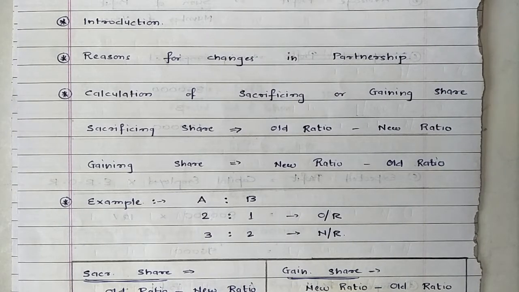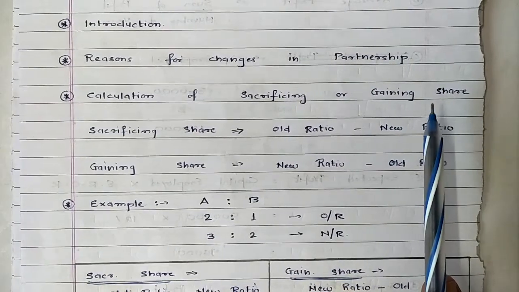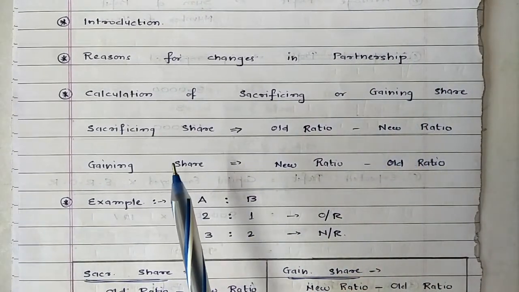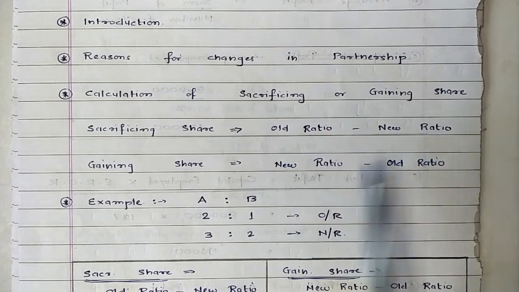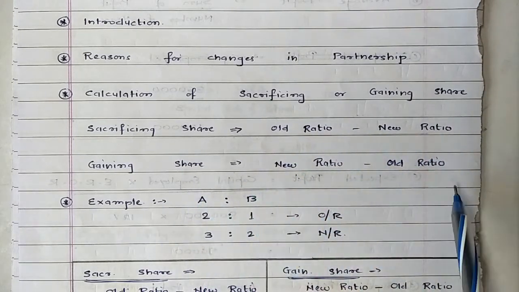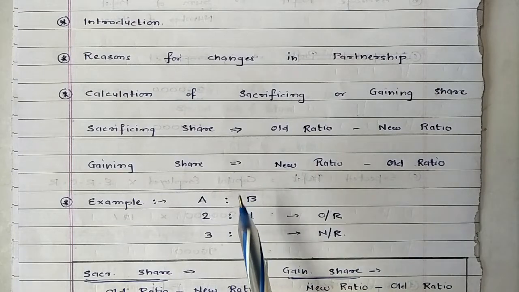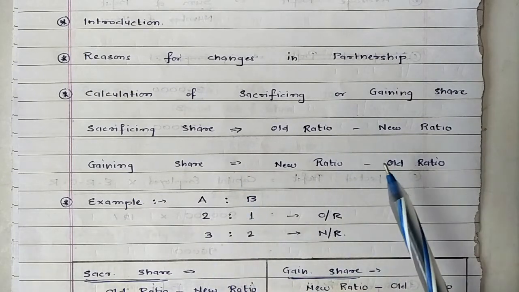One is calculation of sacrifice or gain made by partner. So how to calculate the share of sacrifice or gain? So sacrificing share is equal to old minus new ratio, whereas gaining share exactly opposite, new minus old, where you can apply either of the formula and the resulting answer has to be same.